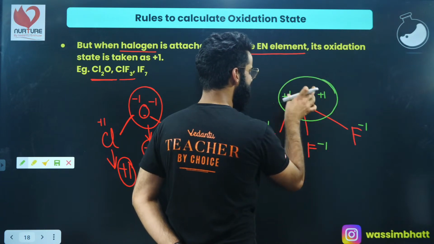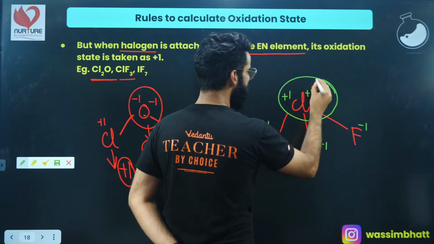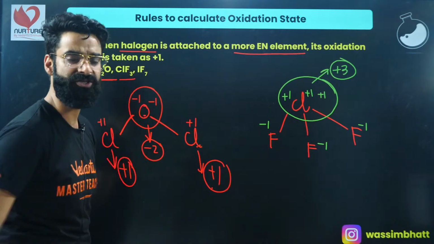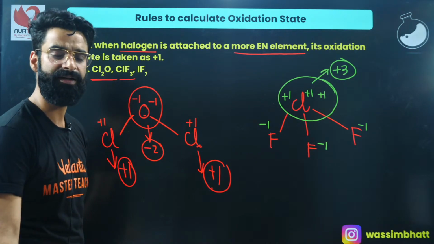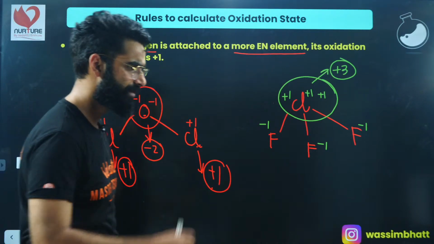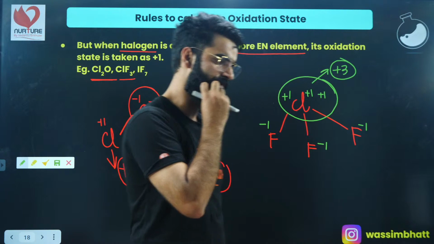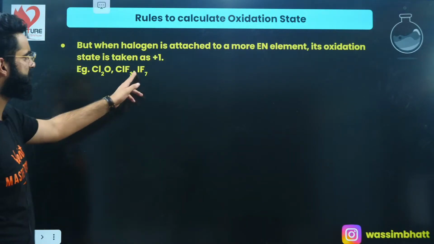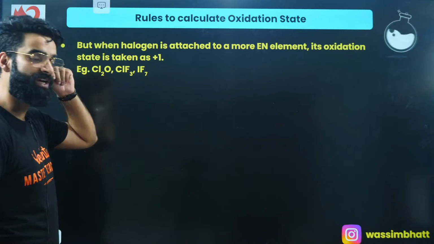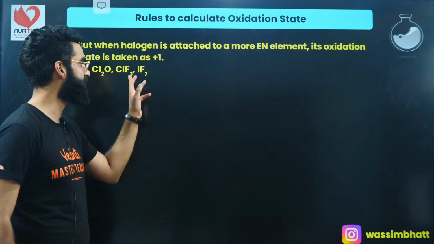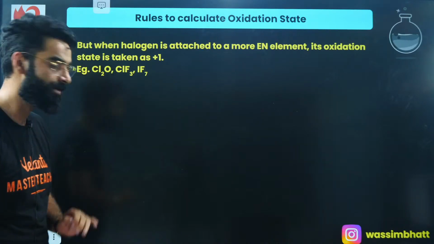So chlorine, this halogen I'm talking about in particular right now, is again showing a positive oxidation state. So whenever your halogen is attached to a more electronegative element than itself, the oxidation state of the halogen can be positive as well. I'm sure all the things are clear till here. I'm moving on to a few more concepts. Similarly, in case of IF7, if I ask you the oxidation state of iodine in this compound, you'll say +7.